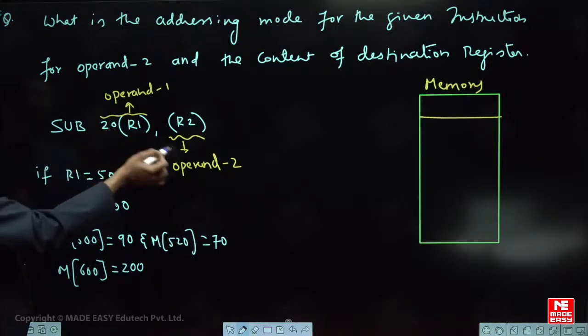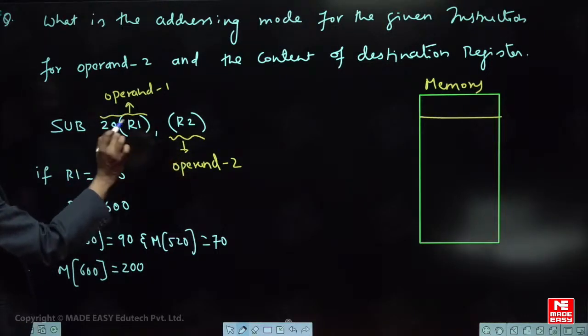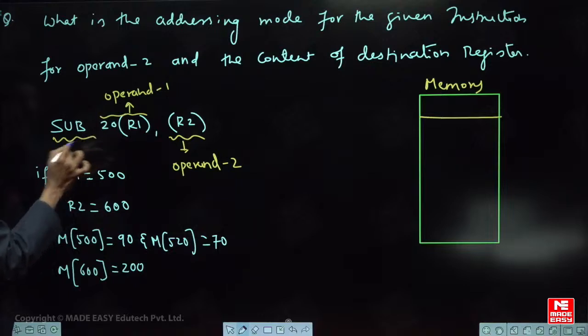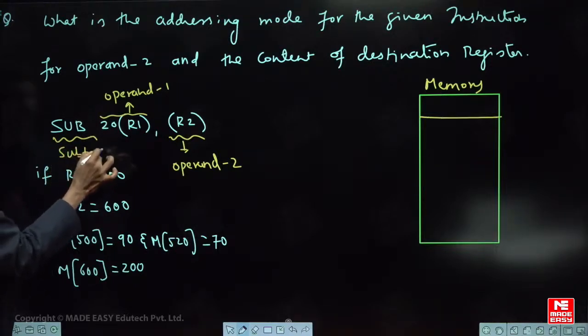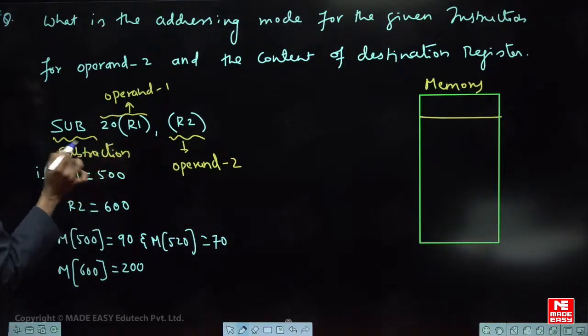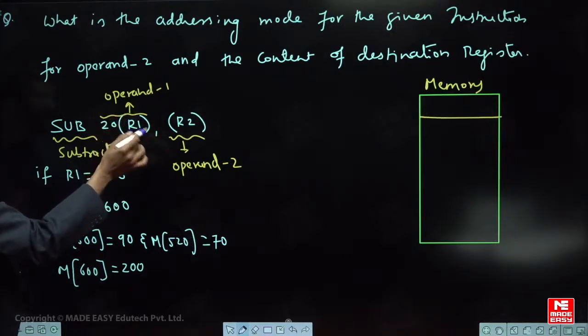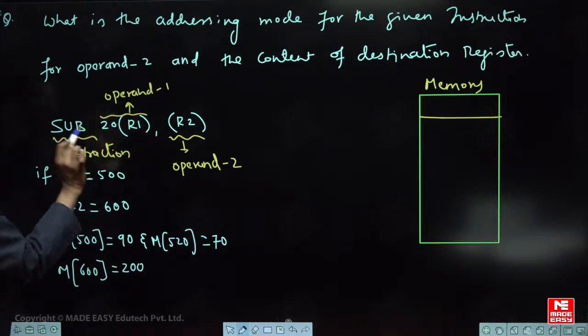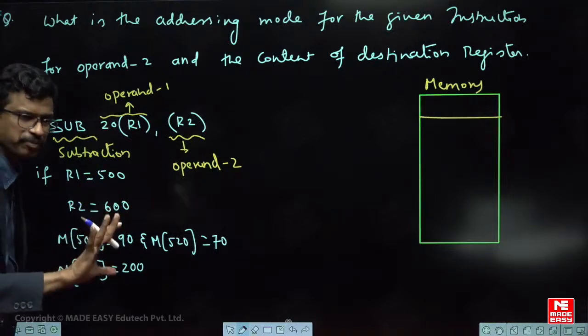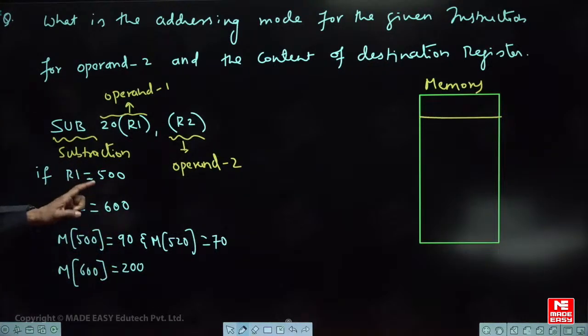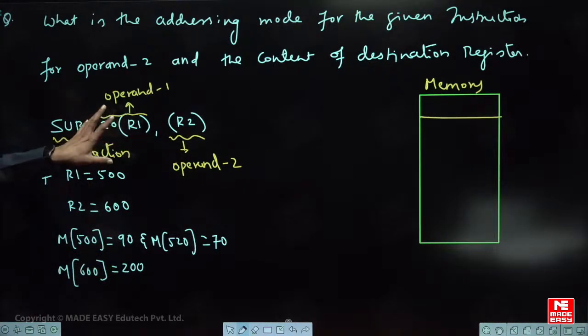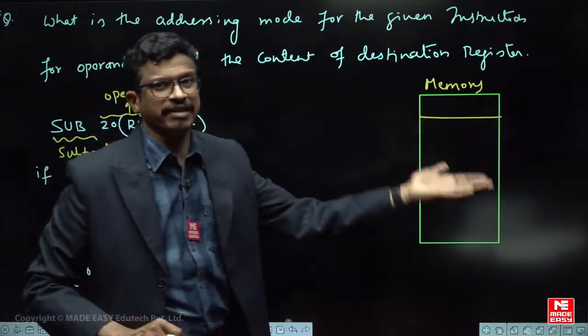He is asking what is the addressing mode to access operand 2 from memory. The operation here is subtraction, right? But here you have to bring the first operand from one place and the second operand from another. Operand 1 is this one, the second operand is this one as per the question. The operands may have different addressing modes.